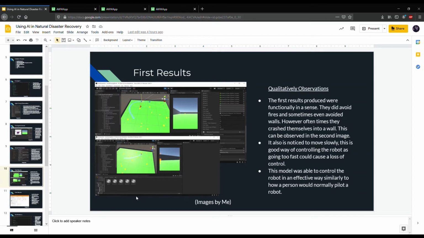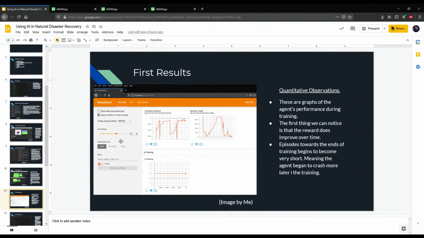So these are the first results from my first training. Qualitatively, we can look at them and see how the agent does somewhat work. However, we can see that it goes sometimes towards danger, as you can see in the bottom picture, as it's literally driving right towards the fire. But in the first picture, we can see that it did somewhat avoid a wall. Now, if you look at this through graphs, we can see that the cumulative reward is higher, which is good, but the episode length becomes really short towards the end of the training. So this means that we don't have an incentive for the agent to keep itself alive within the training.